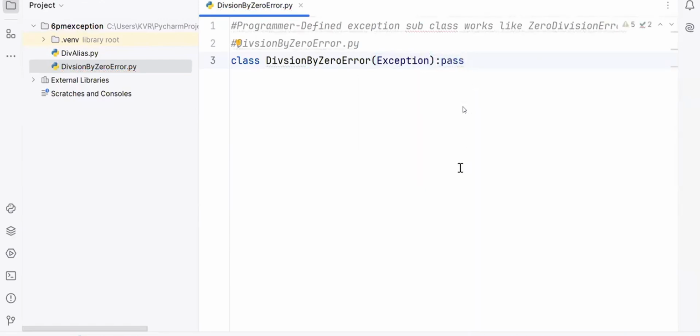So here the file name and module name are the same. Here the class name is also the same. Suppose you want to take a different one, you can take it, not an issue. Here I took file name the same and class name also the same.